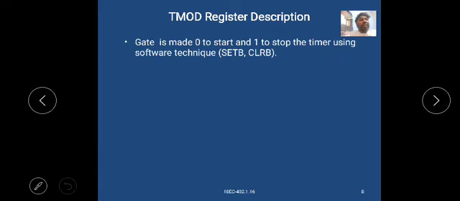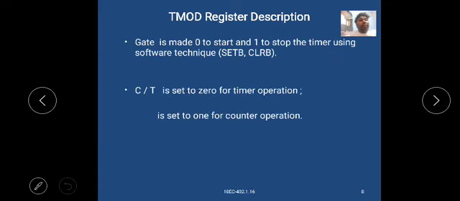TMOD register description. In the TMOD register, the gate bit is present.